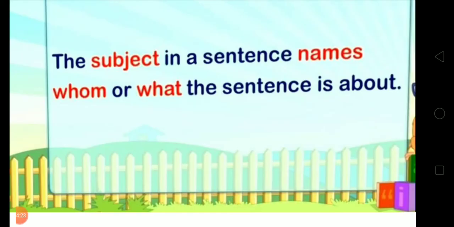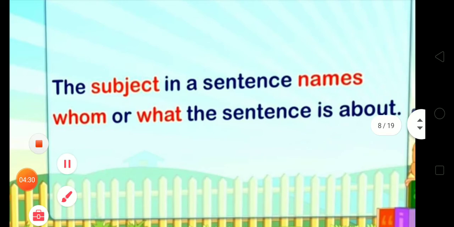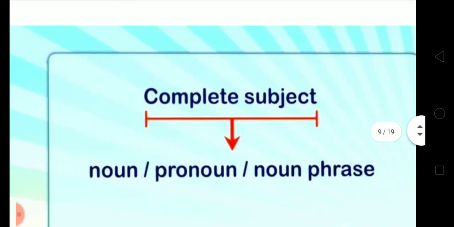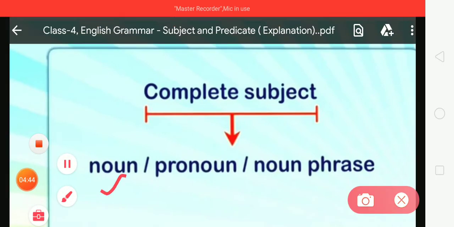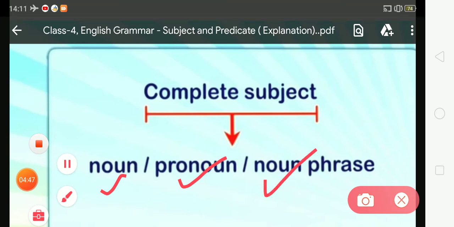So dear student, you have to learn this important information about the subject and predicate one by one. Firstly, the subject in a sentence names whom or what the sentence is about. Secondly, you have to learn what a complete subject is. In a complete subject there is a noun, pronoun or noun phrase. We have already learned about the noun, pronoun and noun phrase.